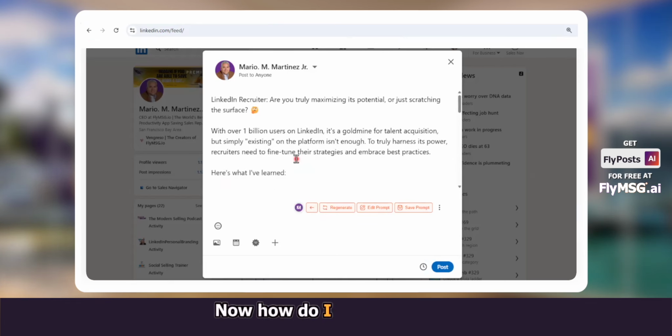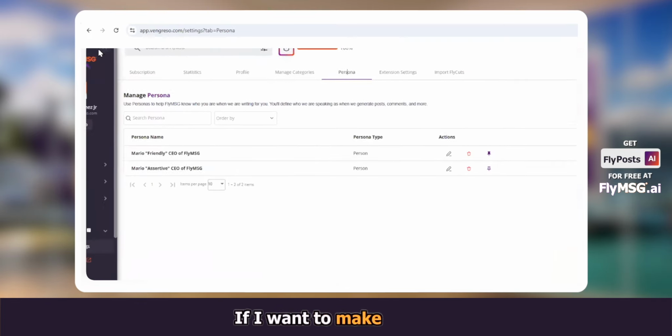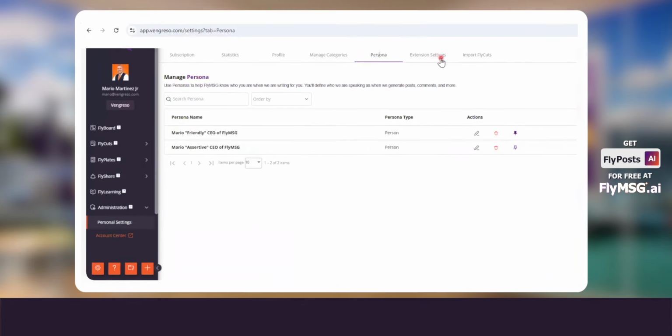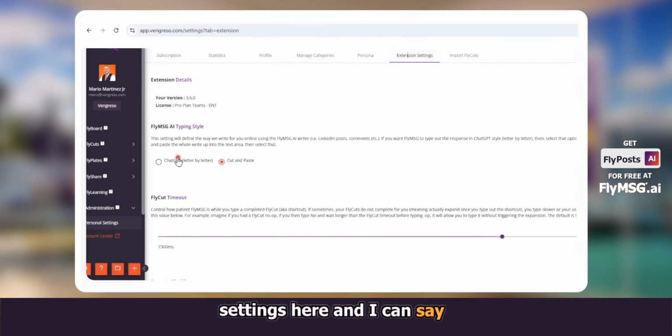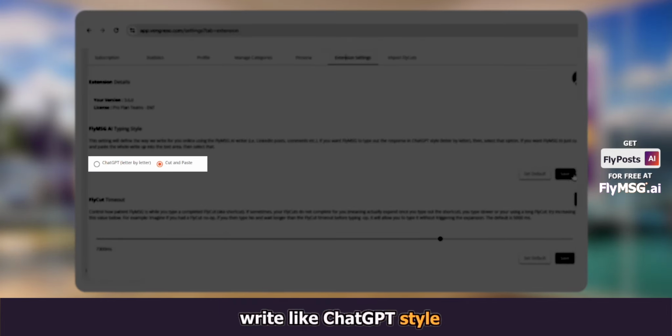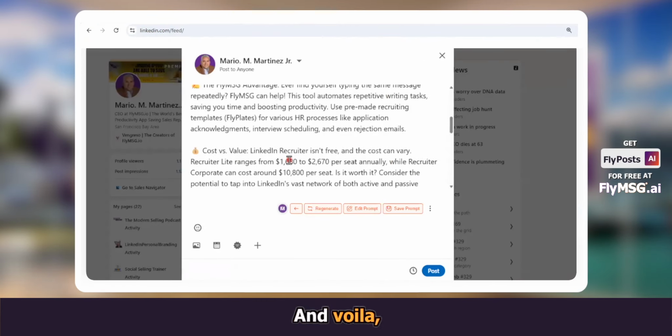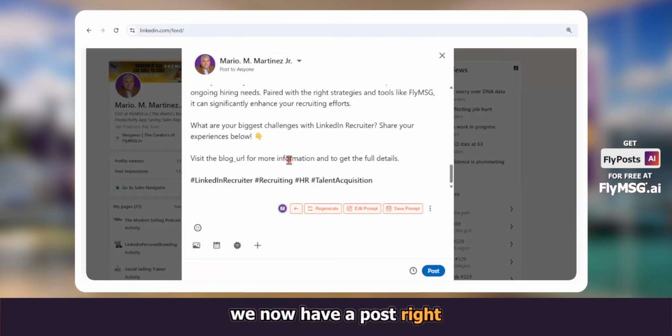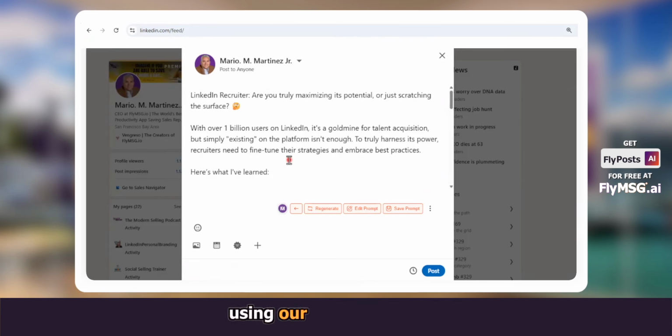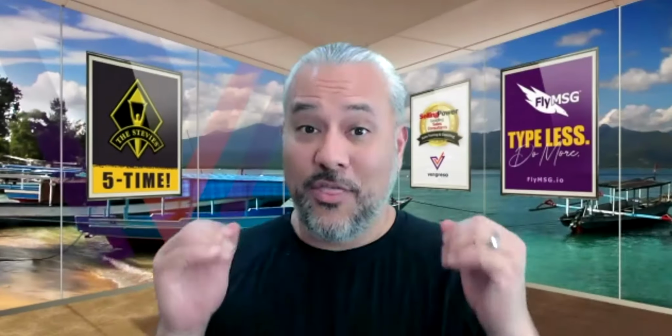Now, how do I make it type? If I want to make it type, all I have to do is simply come here to my extension settings underneath my settings here, and I can say write like ChatGPT style and click save, and then it'll begin typing automatically. And voila, we now have a post right inside of here that writes using our personality and our voice about this particular blog. There you go.